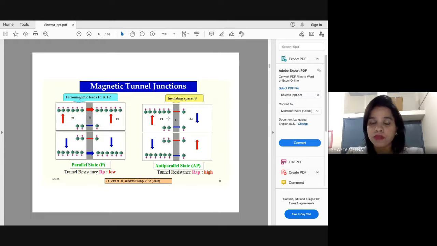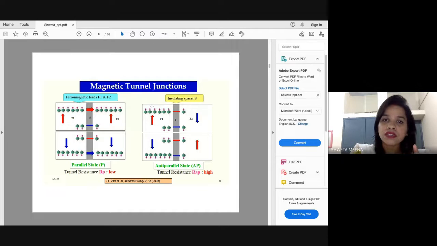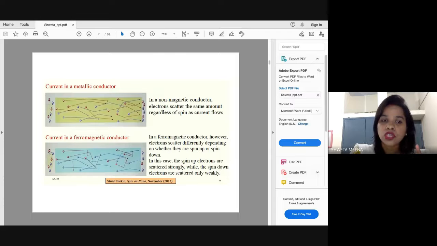Initially, as we have seen, there were equal numbers of electrons in up and down, so we were not able to use the spin characteristic. The moment we have entered here, that is being changed.